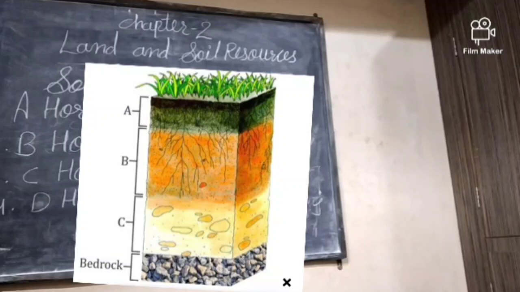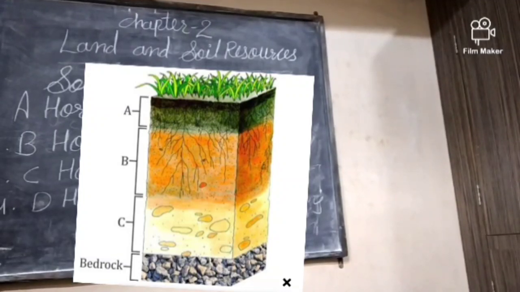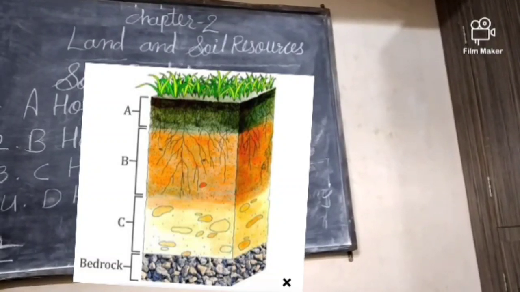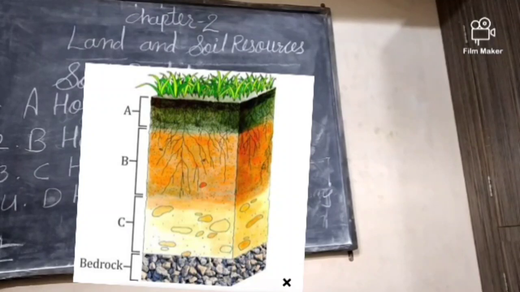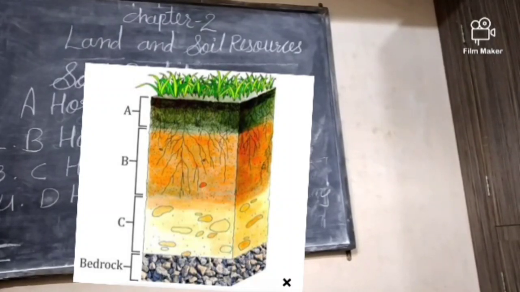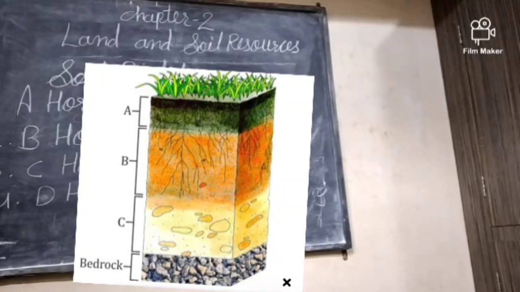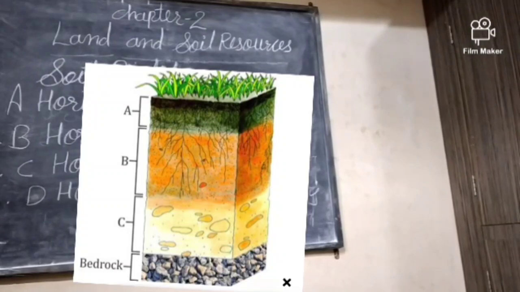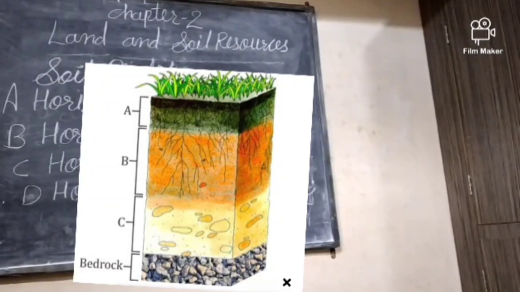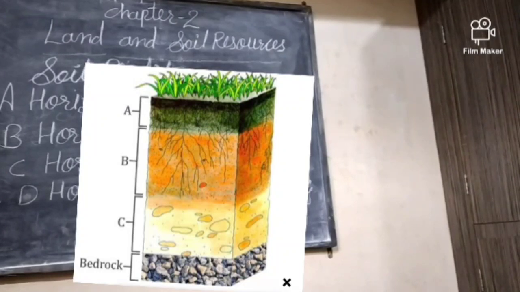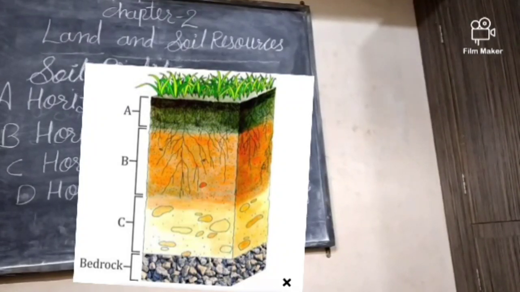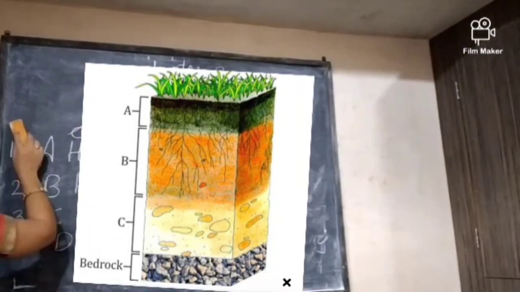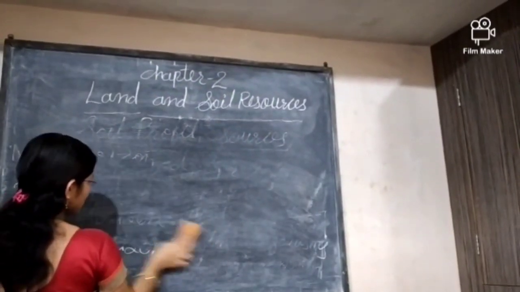And in the picture, horizon C is there. This layer comprises deposits of the earth's surface from which soil is developed. It has small pieces of rock not affected by weathering. Horizon D has an unbroken solid rock sheet located several feet below the ground surface, and it is also called the bedrock. This layer is mostly made of granite, basalt, quartzite, limestone and sandstones. So I think you are now clear about the soil profile.